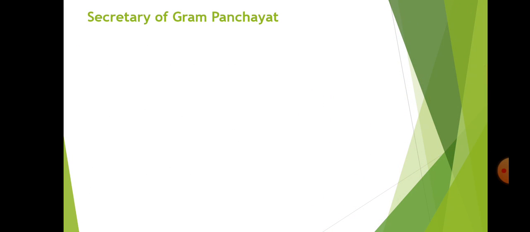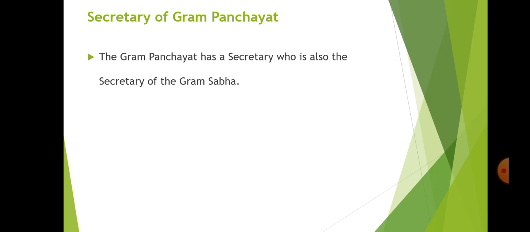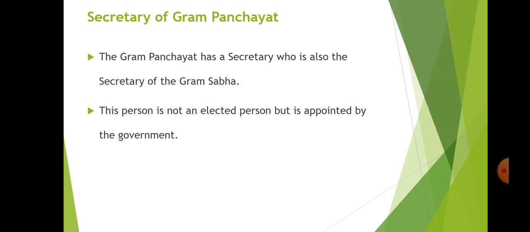Then in the Gram Sabha, there is one another member who is also present. With the panch, sarpanch and all the adults, there is one more member present in the Gram Sabha. That is the secretary. The secretary is the secretary of the Gram Panchayat and also the secretary of the Gram Sabha.